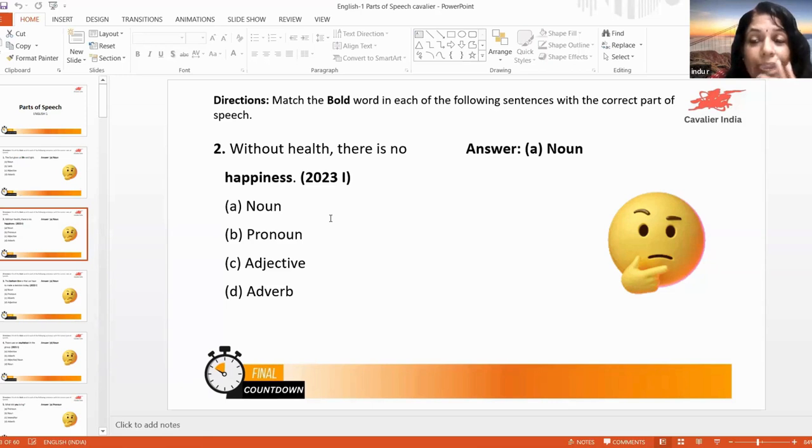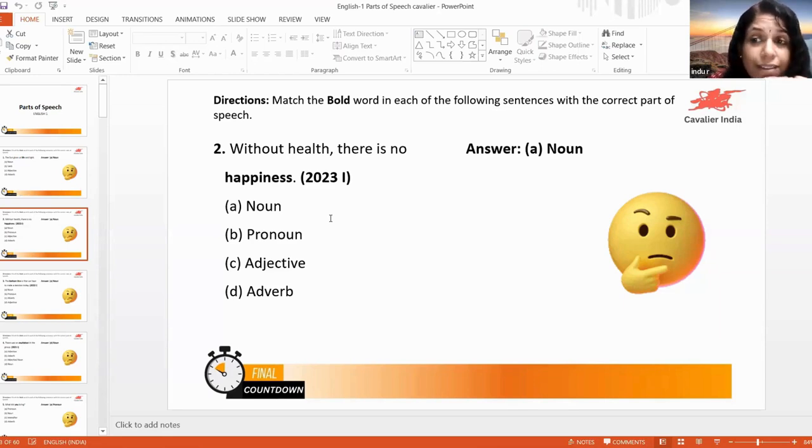Okay. So the main rule to identify subject is we should never look for subject in the prepositional phrase. Along with the preposition, usually there will be a noun. That is the main idea to identify noun. Usually before a noun there will be a preposition. So here without is a preposition, so health is a noun. Since it is a prepositional phrase, we don't consider it as a subject. That is why happiness is the subject here.